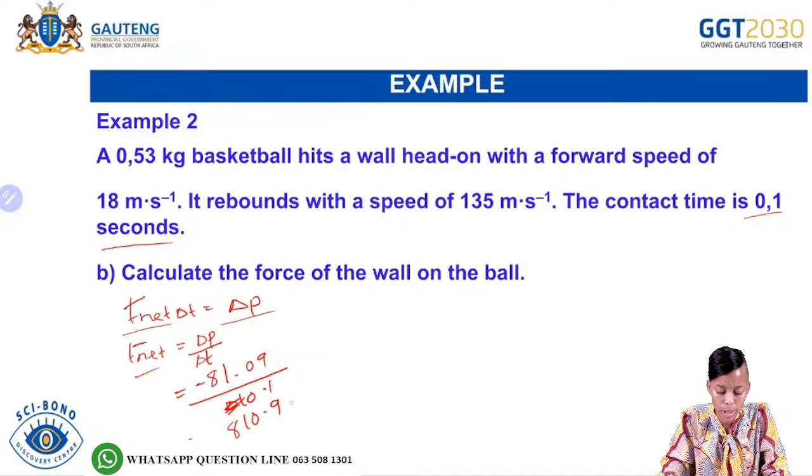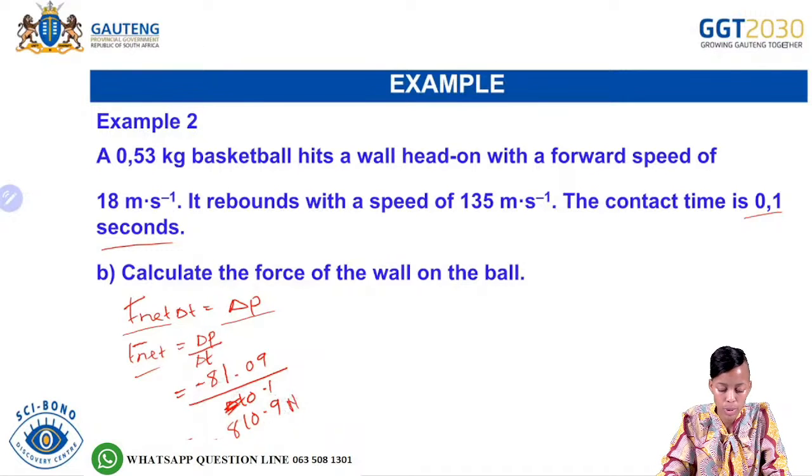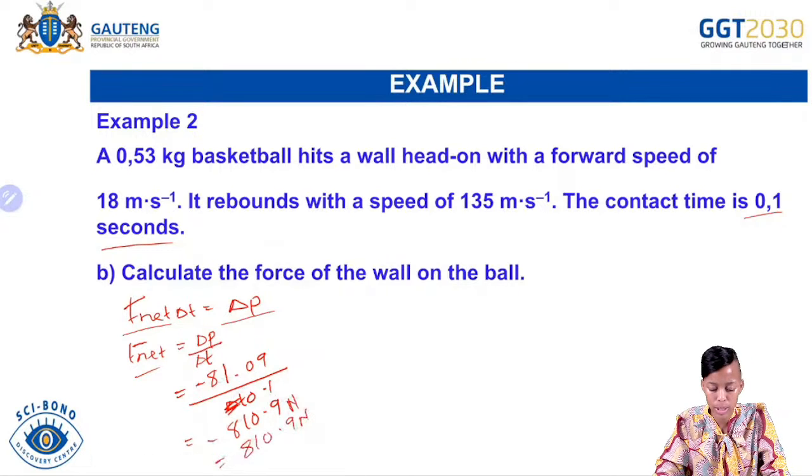And then what are the units of the net force? The units of the net force is therefore Newton. But remember, we had a negative change in momentum, so therefore the net force will also be negative. And then from there, you are going to write your answer as a positive.